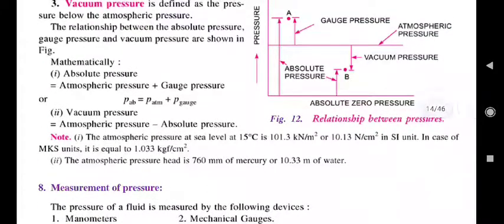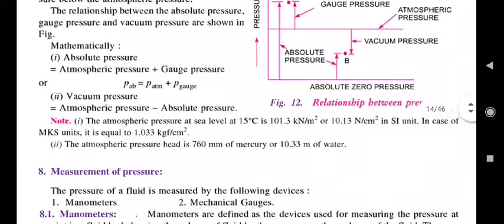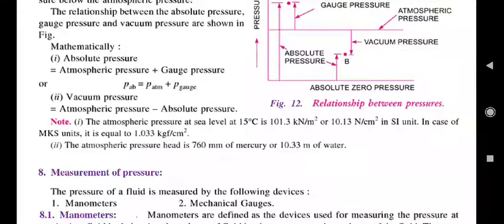Therefore, absolute pressure is equal to atmospheric pressure plus gauge pressure if it is above the atmospheric pressure. Otherwise, absolute pressure is atmospheric pressure minus vacuum pressure. Second one, vacuum pressure is atmospheric pressure minus absolute pressure.